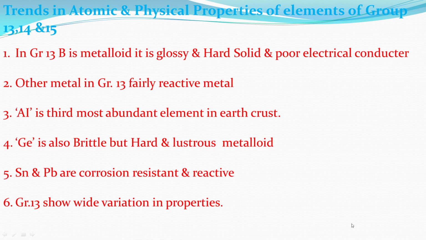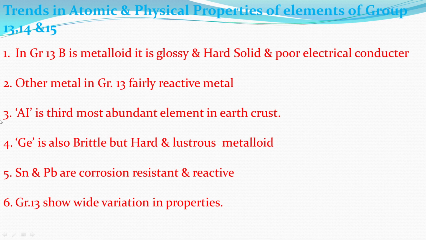Next, we understand trends in atomic and physical properties of elements of group 13, 14 and 15. In group 13, boron is a metalloid. We know the metalloid shows intermediate properties between metal and non-metal. It is glossy, a hard solid and also a poor electrical conductor, while the other metals in group 13 are fairly reactive.